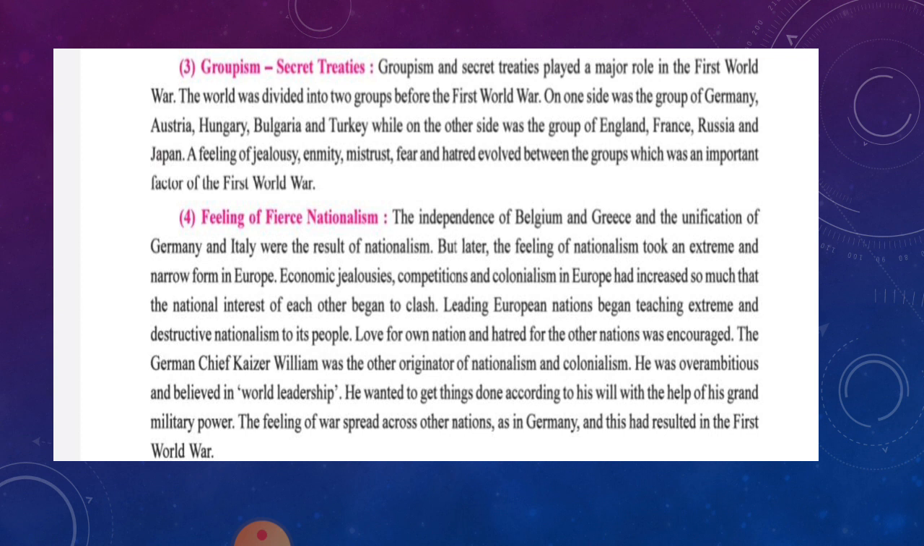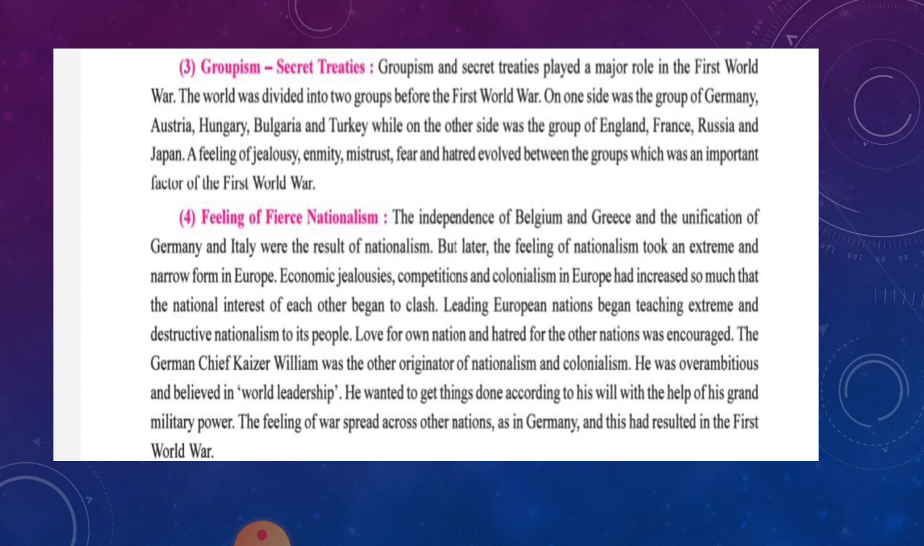In this, European nations taught that you should love your own nation, and you should have hatred for the other nation. And this also led to the First World War.